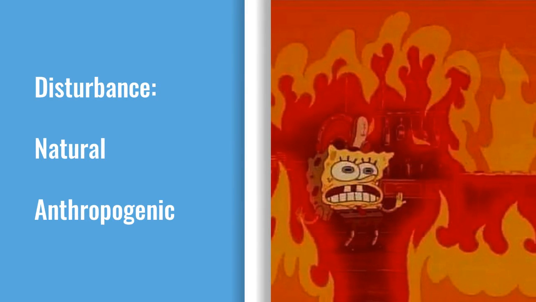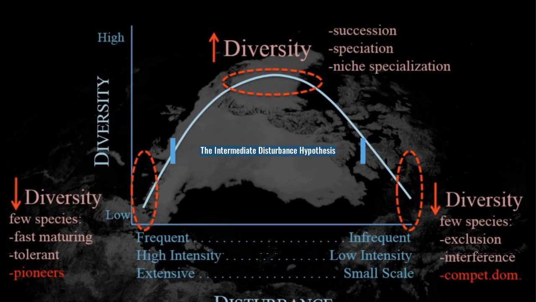Disturbance is defined by temporary changes in an environment. These changes can be natural, like a forest fire, or anthropogenic, such as humans cutting down trees. Disturbance can be measured in three different ways: frequency, intensity, and its scale.